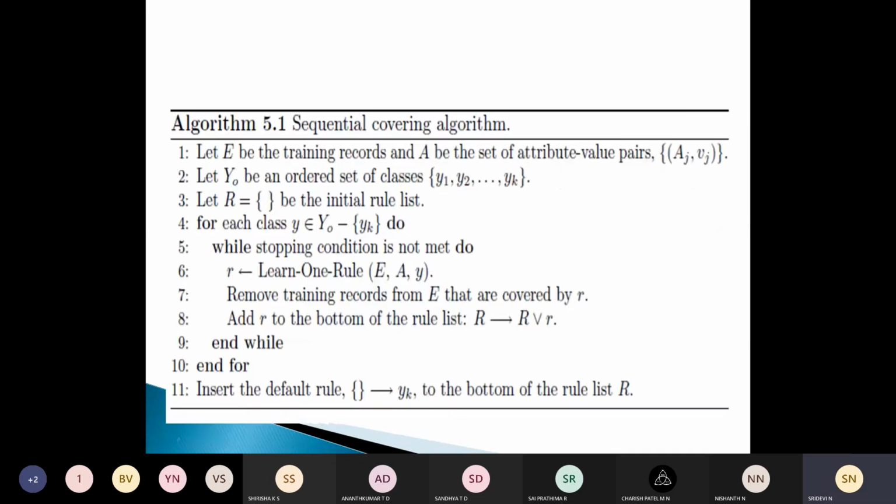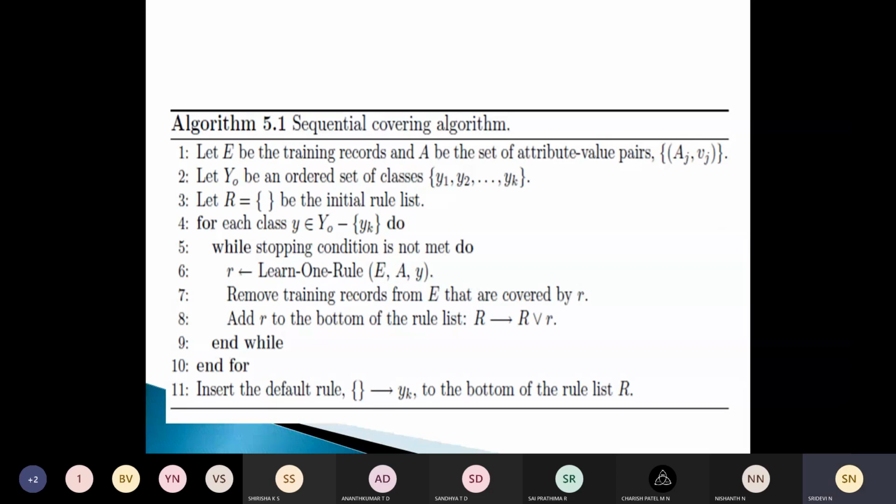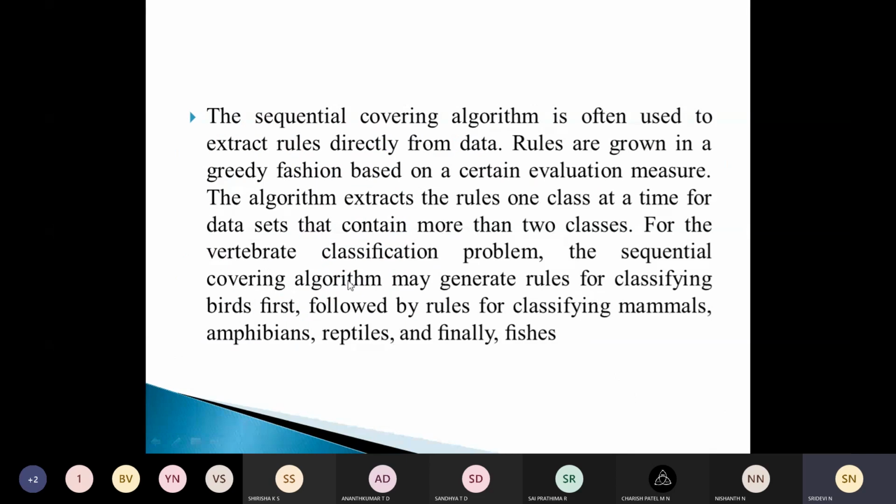So the criteria for deciding which class should be generated first depends on many factors. We are discussing that rules will be generated for each class, so which one to select first?